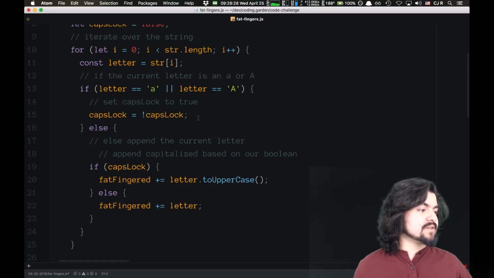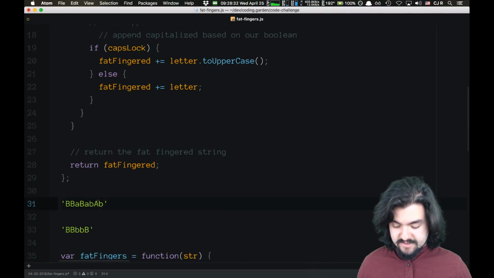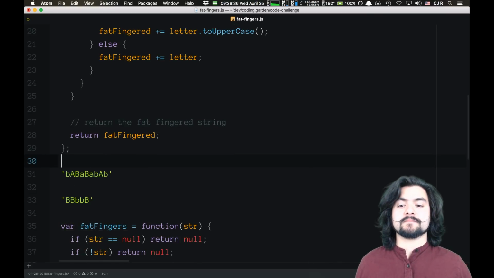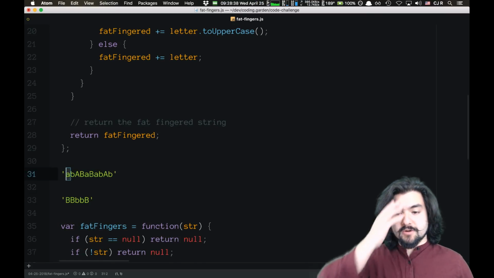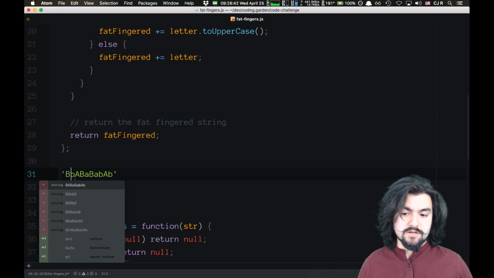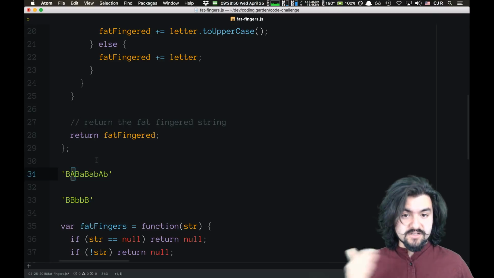I think that's the case. Yeah, so I think that's what this solution is telling us. So we start off with a lowercase a, and that turns caps lock on. So that becomes B. If we encounter a capital A, caps lock stays on. It doesn't turn off.